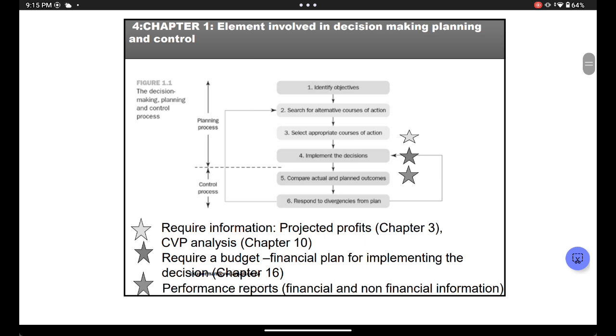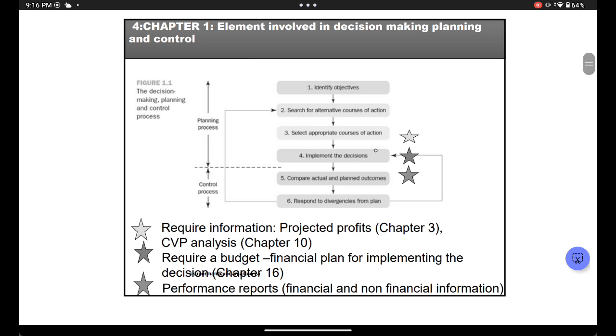So, identify what the product must do, what must it be, like your sales will increase, all that. Then you search for alternative courses of action, right? So you look at different ways of launching the product, right? You can maybe launch the product in Johannesburg, Durban, Cape Town. You can use different machines, all that. We'll select the best one from all the alternatives we did in the step before.